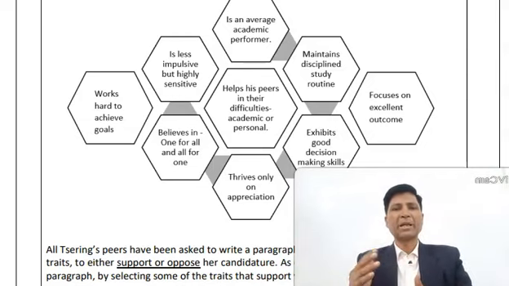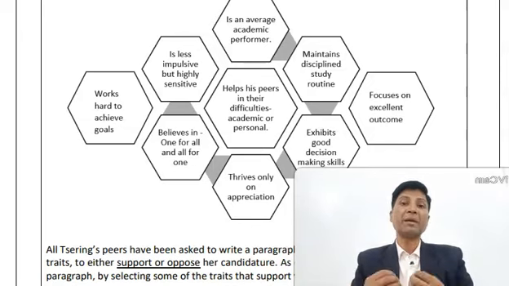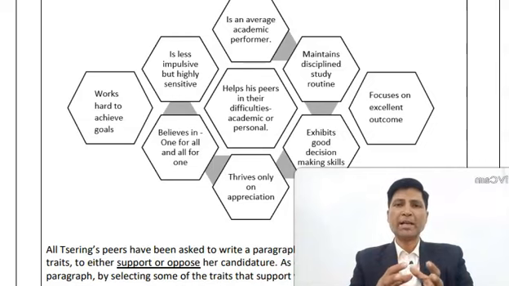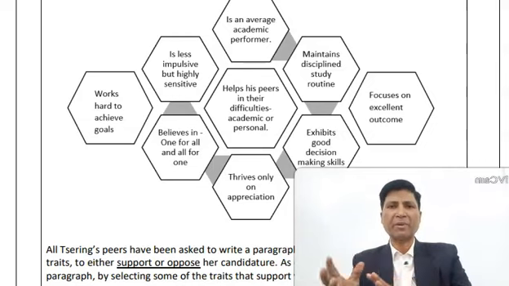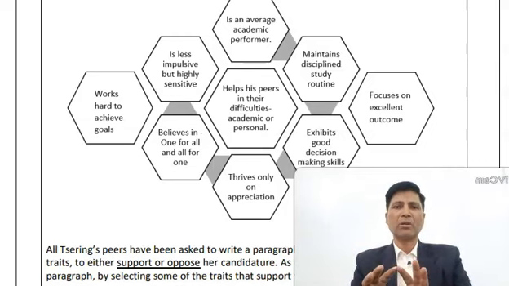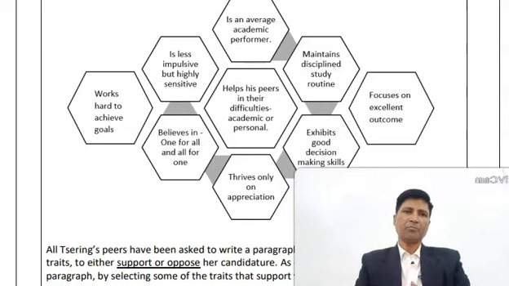Now there can be some negative qualities as well. You can be a little impulsive, you can be a little negligent, you can be careless also, you can be irregular also. So a combination of good and not so favorable qualities of a student are called character traits.